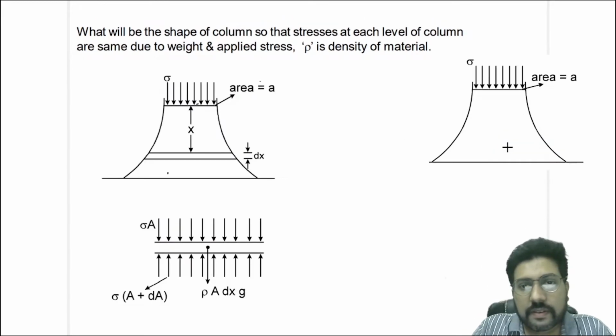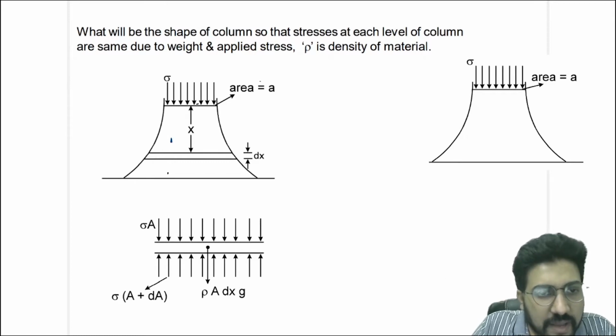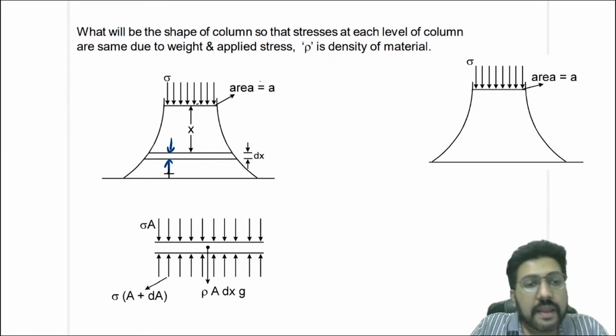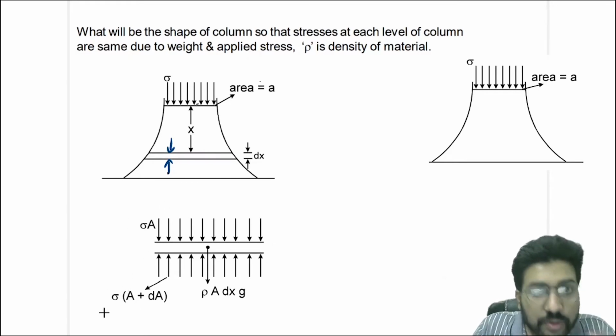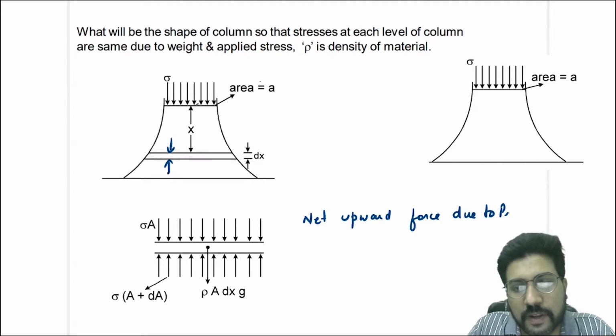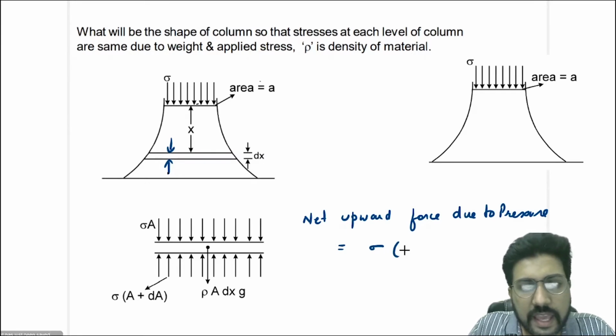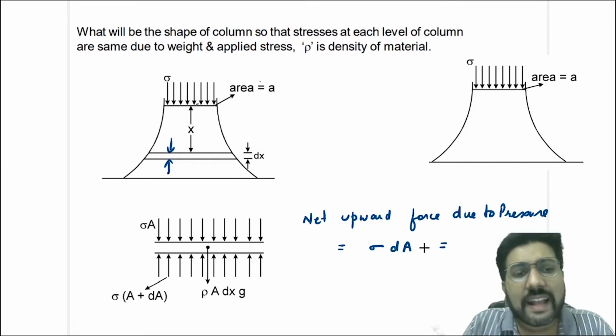So from here, the net force will be sigma A plus dA. This is just the element. The net force will be sigma A from here, and sigma A plus dA from there, so there will be a net upward force due to pressure. The net upward force due to pressure will be equal to sigma into A plus dA minus sigma A, that is sigma into dA. But this has to be balanced by the gravitational force for equilibrium.